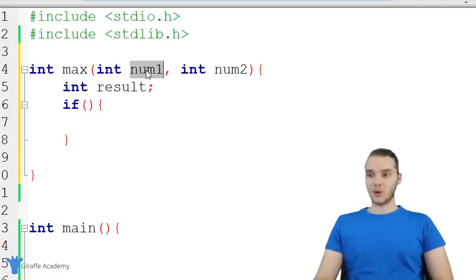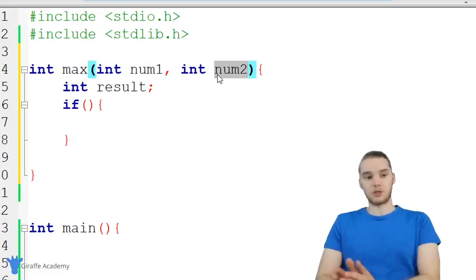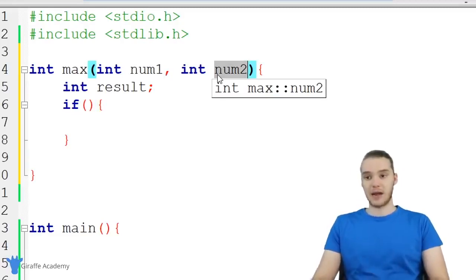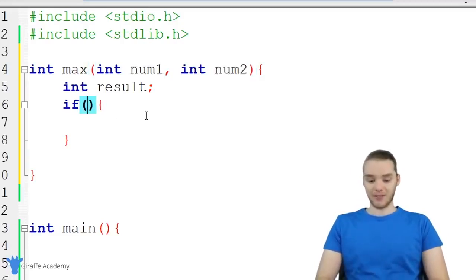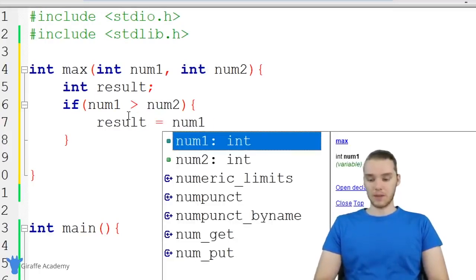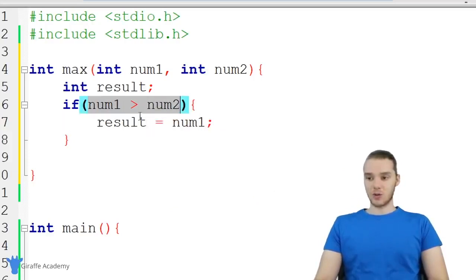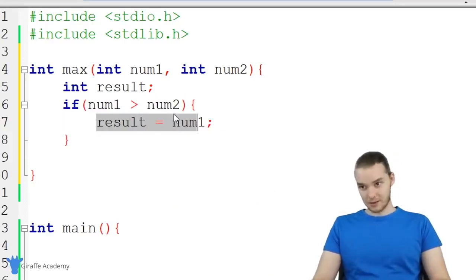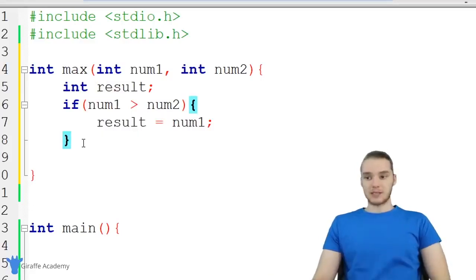So in order to tell whether num1 is bigger than num2 or num2 is bigger than num1, we can actually compare them. So down here, I could say if num1, and I can use this greater than sign, num2. I'm basically saying if num1 is greater than num2, then I want to do something. So down here, we can set result equal to num1. If this condition's true, then we're going to do this. So only when num1 is greater than num2 are we going to set result equal to num1. So basically by using this if statement, we're able to tell which one is bigger.